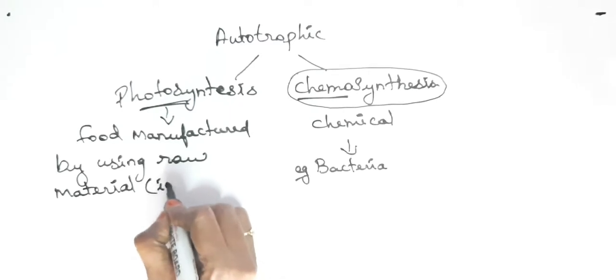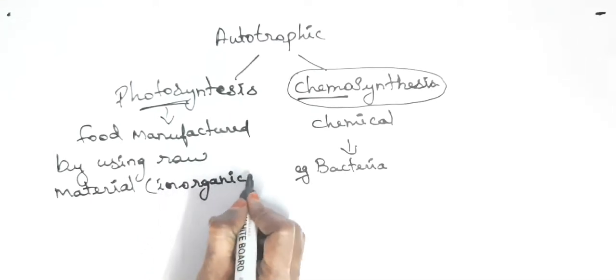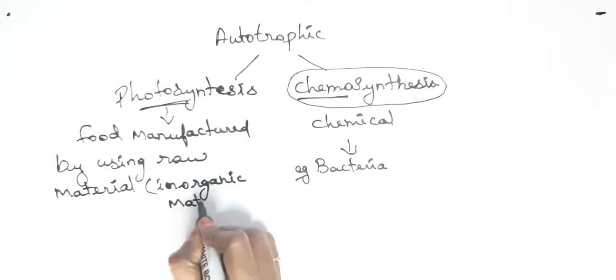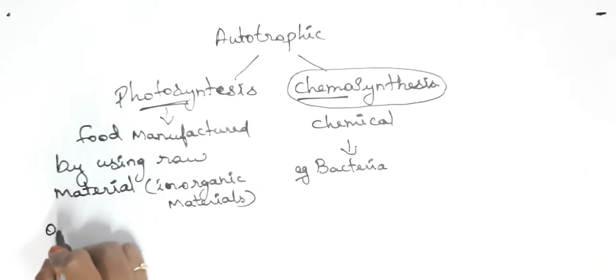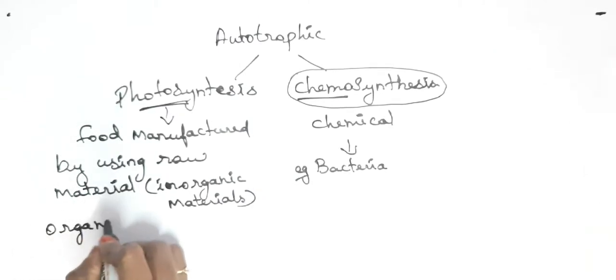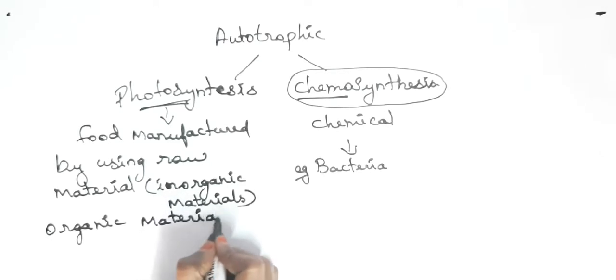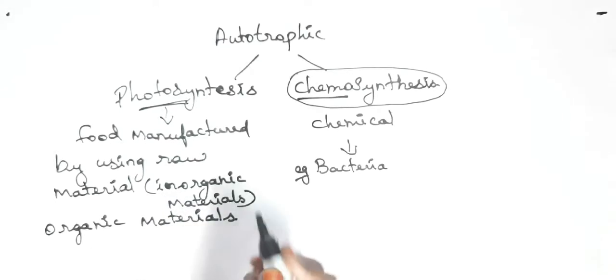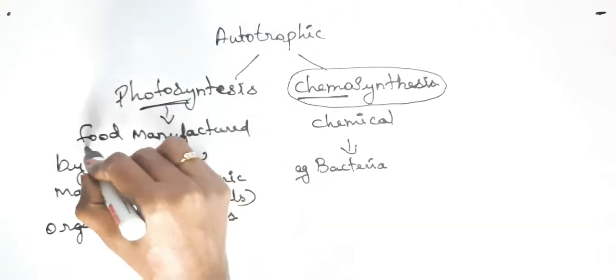Raw materials means inorganic materials, to produce organic materials. So what is taking place in photosynthesis is the manufacture of food.